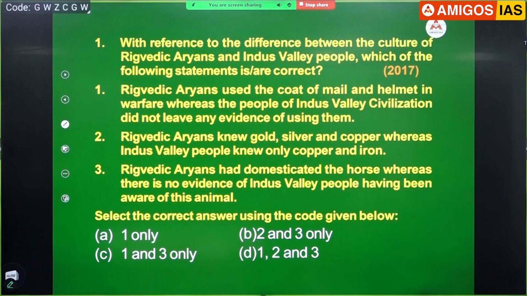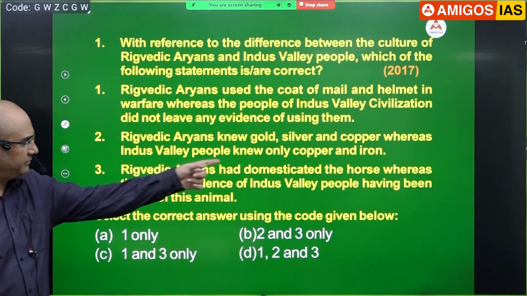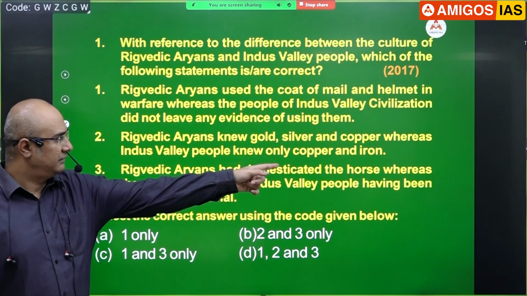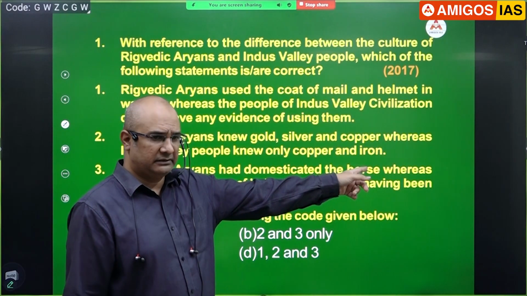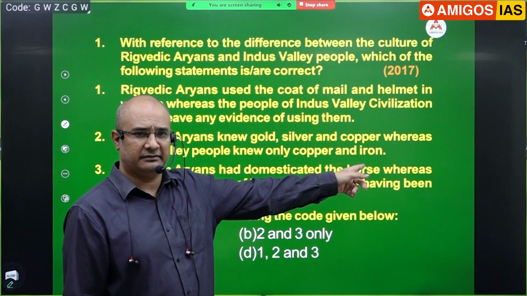Rigvedic Aryans knew gold, silver and copper, whereas Indus people knew only copper and iron. Why are you all thinking so much? Indus Valley people knew only copper and iron? Indus Valley people were bronze age, iron age?